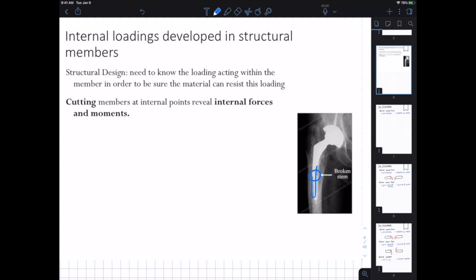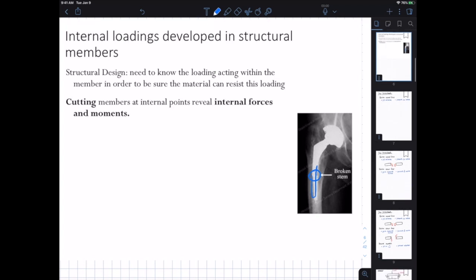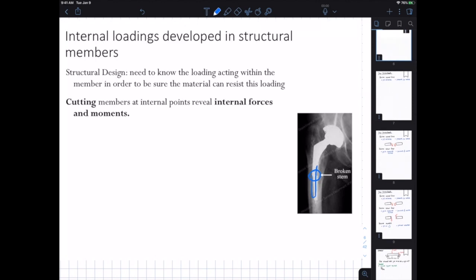So we want to be able to calculate what the internal loadings are in any of the members that we care about, in order to make sure that they are in fact strong enough for the applied loads that are expected. So let's start first with a little bit of sign conventions.